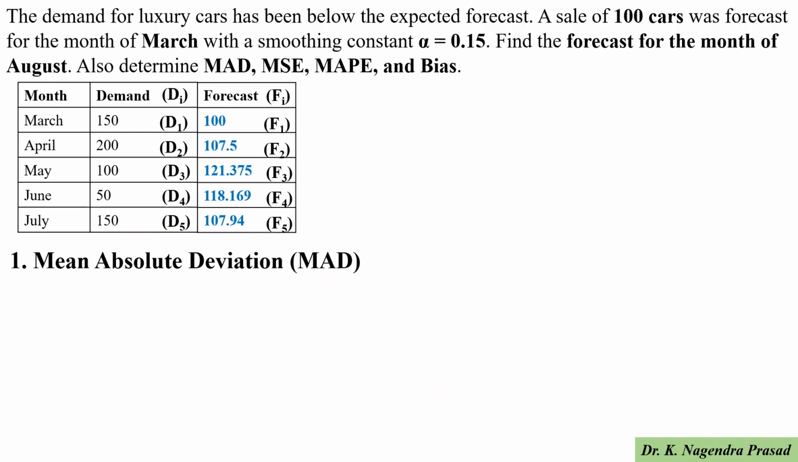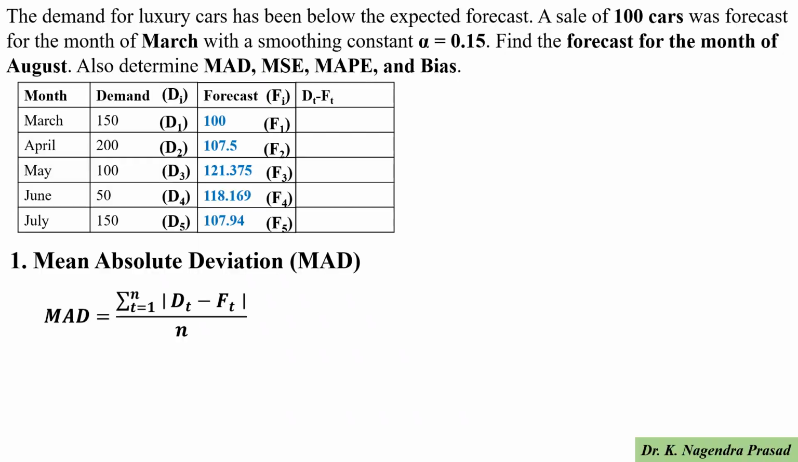Next we determine the mean absolute deviation. We know that mean absolute deviation is equal to the summation of t equal to 1 to n, absolute dt minus ft, divided by n. So first we determine the dt minus ft deviation. For the month of March, 150 minus 100, which is equal to 50. Next for April, 200 minus 107.5, which is 92.5.